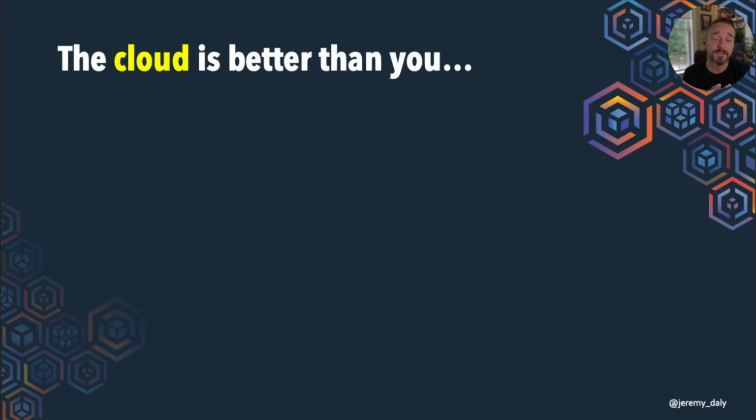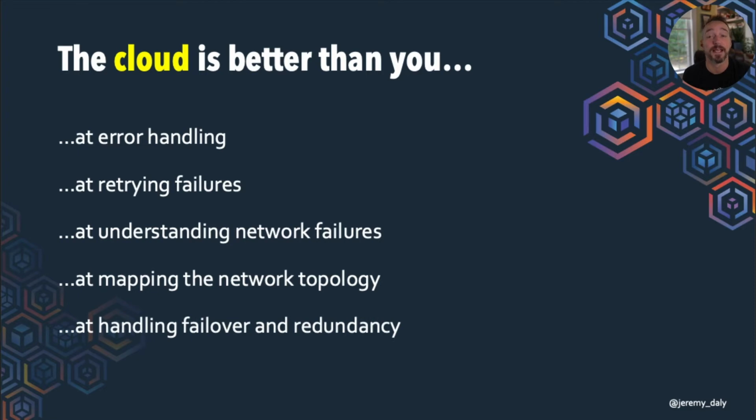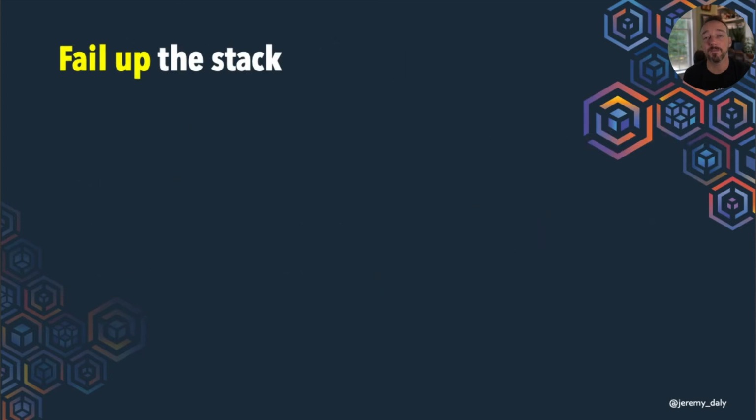All right. So I like to tell people that the cloud is better than you at doing things like error handling, at retrying failures for you, at understanding network failures, at mapping its own topology to know how to fail over and where those redundant pieces are, and handling failover and all that redundancy. So if the cloud is better than you at doing these things, why not let the cloud do them for you? The way that we do this is by what I call failing up the stack.